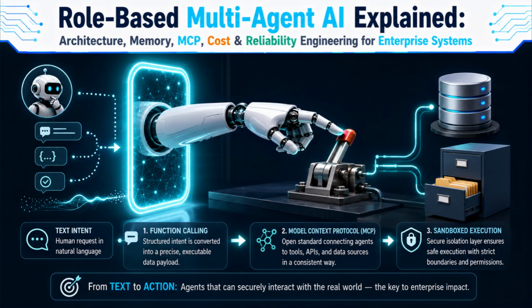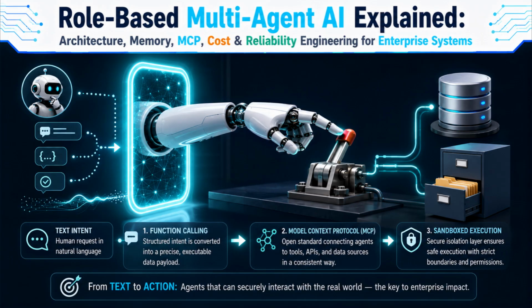3 things make this possible and safe at production scale. First, structured function calling, how a model turns a plain language intent into a precise, executable data payload instead of a conversational sentence. Second, the Model Context Protocol, an open standard that's rapidly become the common language for connecting agents to external tools and data sources. Third, Sandboxed Execution, the isolation layer that keeps an agent that writes and runs its own code from ever touching anything it shouldn't.